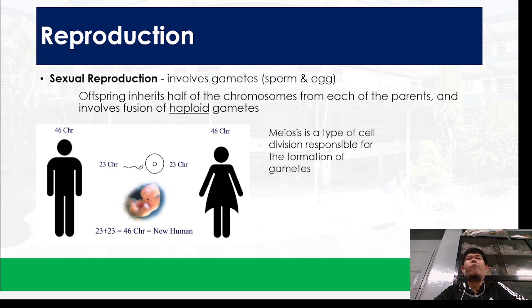Okay, so offspring inherits half of the chromosomes from each of the parents, and it involves the fusion of haploid gametes. So some might be able to understand the statement, some maybe not. So atong hinahinayon ang pacing nato when it comes to these terms. Humana ta sa sperm and egg. So let's try to have this term, offspring. When you say offspring, meaning anak, inherits, napasa, nakuha.